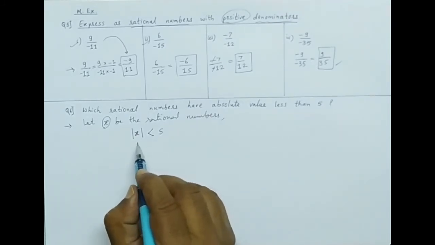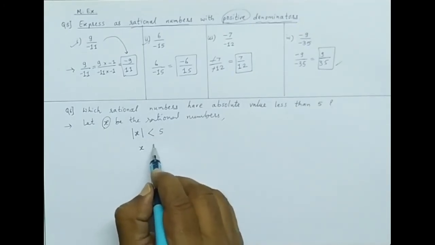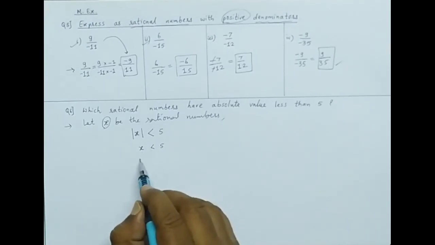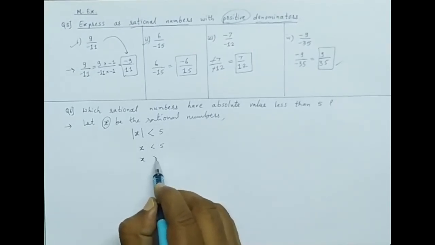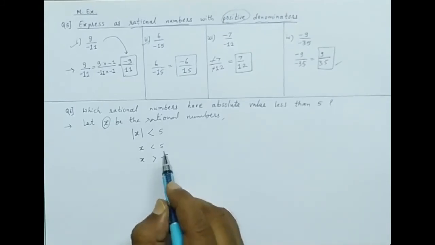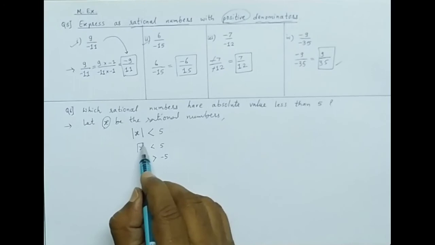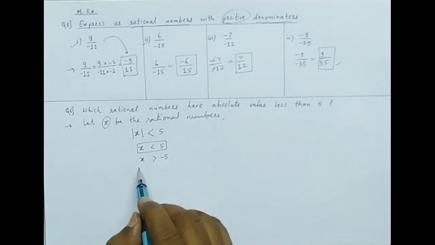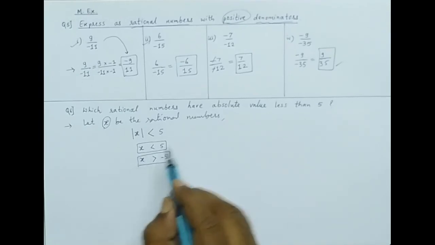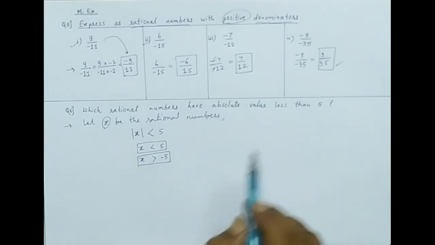I told you recently how to solve these sums. So we write x less than 5 as it is. In the next step, x greater than its opposite number, minus 5, we write that. So all the numbers which are less than 5 and all the numbers which are greater than minus 5, all those have absolute values less than 5.